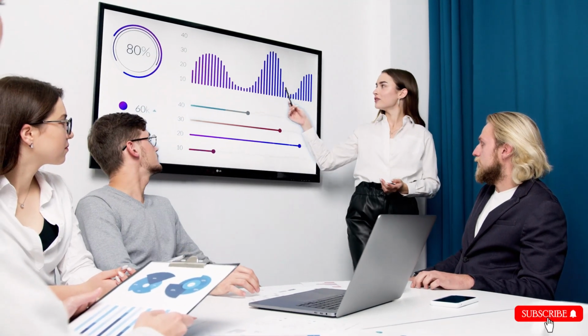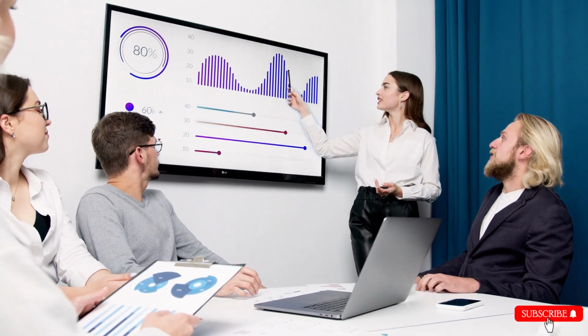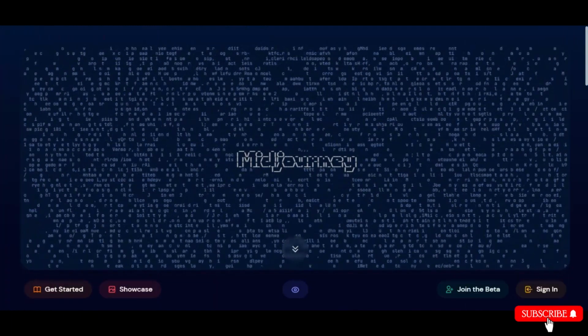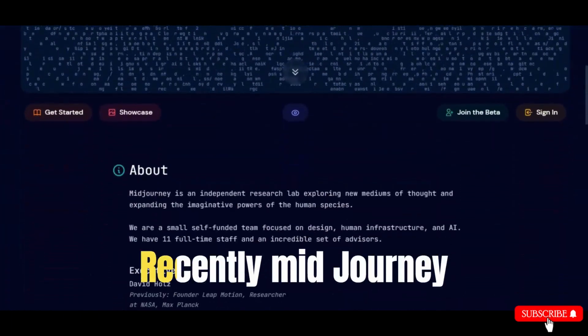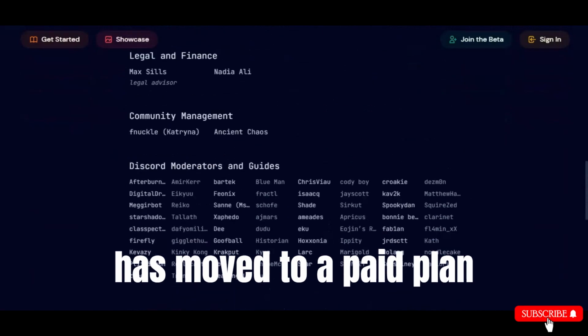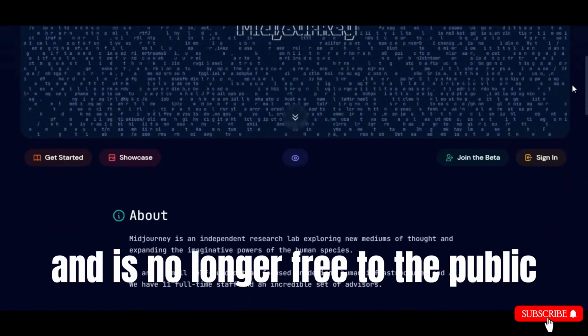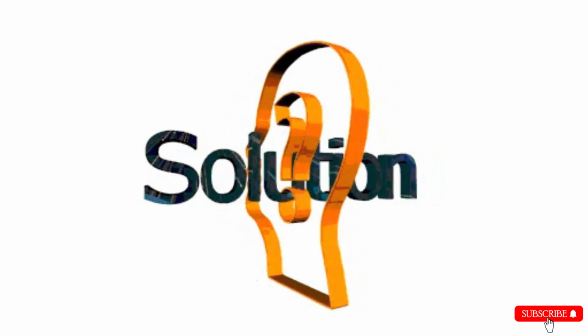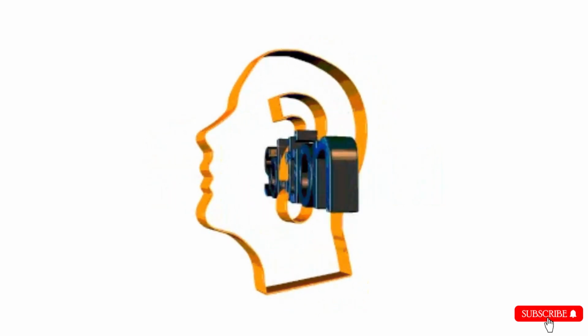In the past few months, everyone has been talking about how to make money from Midjourney, which revolutionized artificial intelligence. But recently Midjourney has moved to a paid plan and is no longer free to the public. So most people are now looking for a new artificial intelligence that can deliver similar results. And I think I found a solution.